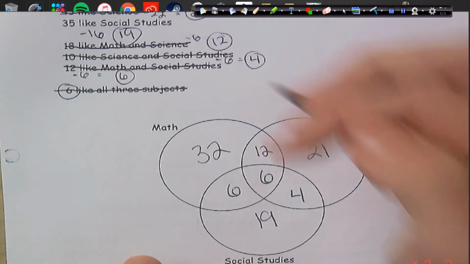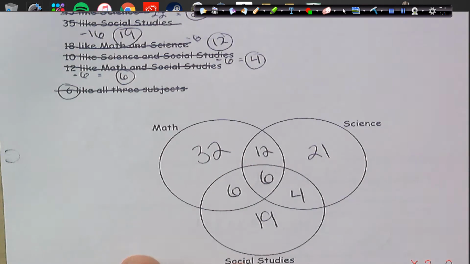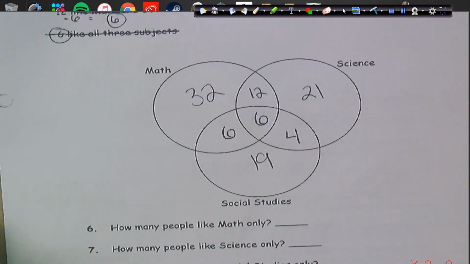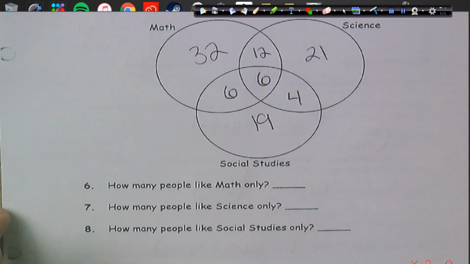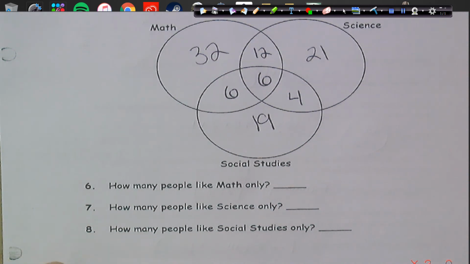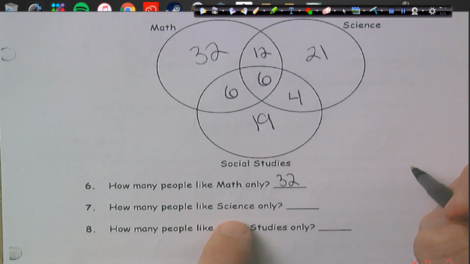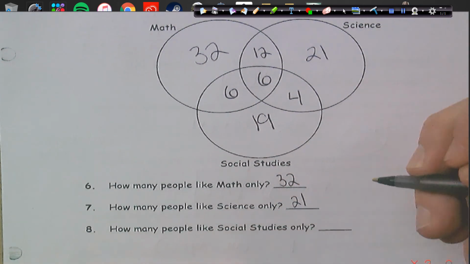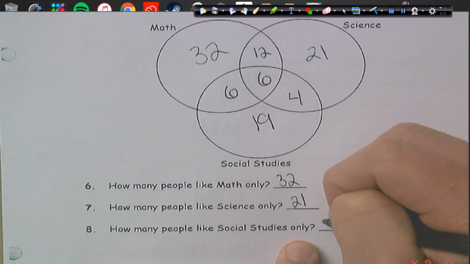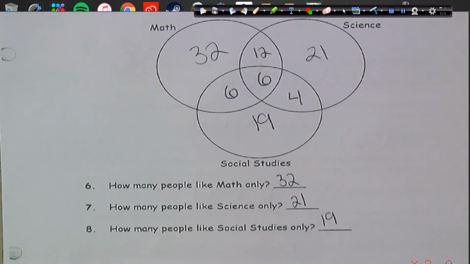So we had to really take that in a slow process to make sure we have everything. So how many people like math only? That's going to be 32. How many people like science only? 21. How many people like social studies only? 19. That is all that we got. And if we want, we could turn those into probabilities by putting them over 100. But they were just asking how many people.